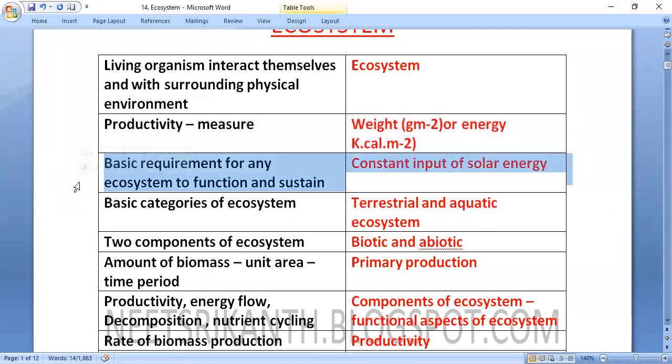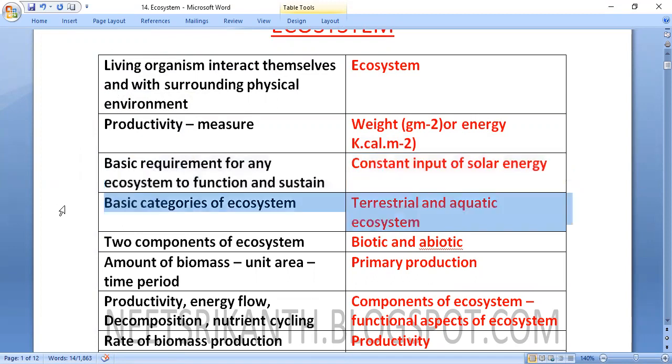Basic requirement for any ecosystem to function and sustain: constant input of solar energy is required. Basic categories of ecosystem: terrestrial and aquatic ecosystem.